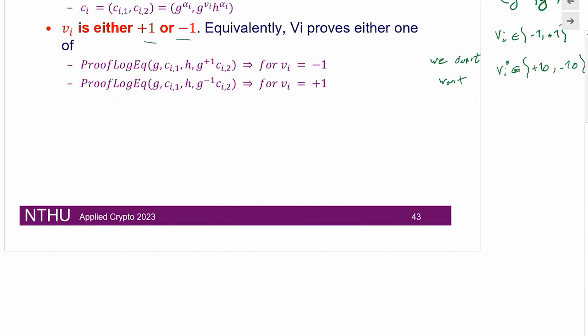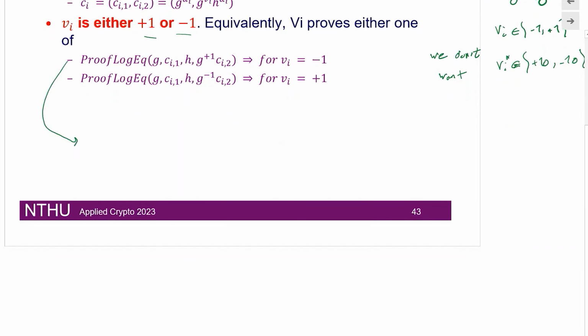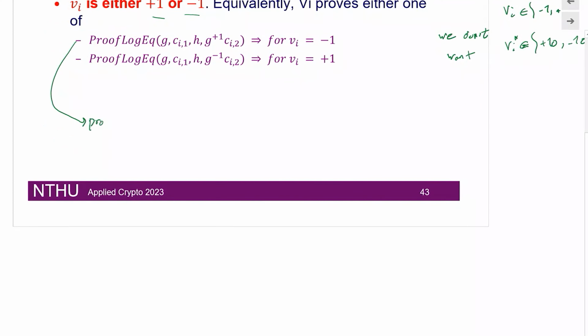So let me expand on this to see what we mean. If we do proof of log equality, from the first one we get G. Ci1 is G to the power alpha i, and then we get our H, and then we get G +1, that we basically add. We don't have this G in the first place. We add a G +1 so that no matter if you vote yes or no, the resulting value would be the same.